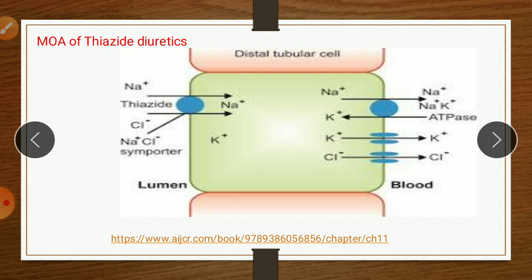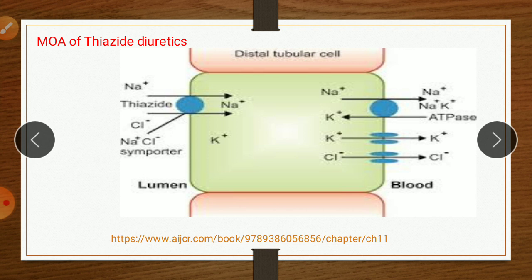So simply, thiazide acts on this sodium chloride symporter and also acts on the sodium potassium ATPase enzyme and inhibits this pump. Therefore the reabsorption of sodium along with chloride along with potassium is inhibited. Therefore more sodium, more chloride is excreted through the urine.